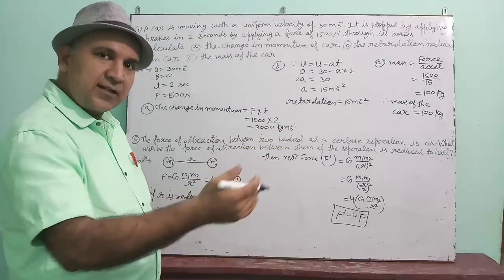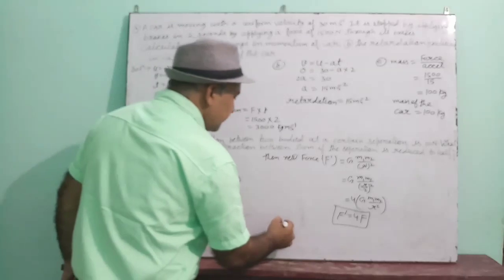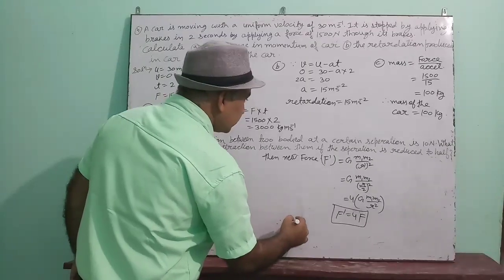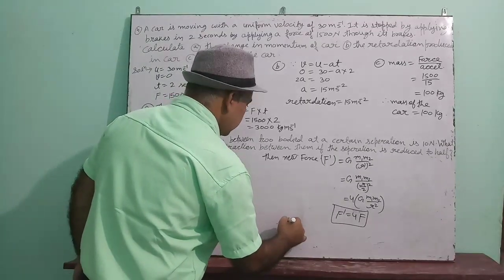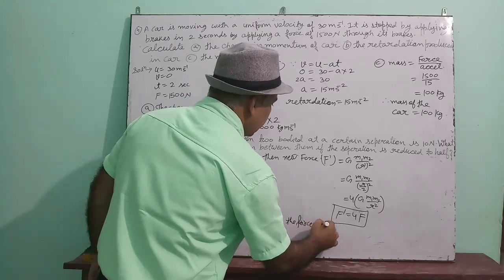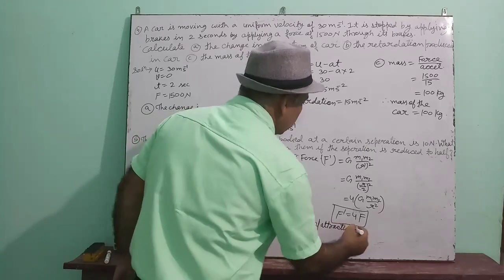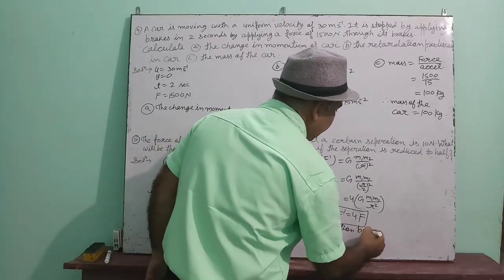If the separation is reduced to half, the force will become 4 times. Therefore, the force of attraction becomes 4 times.